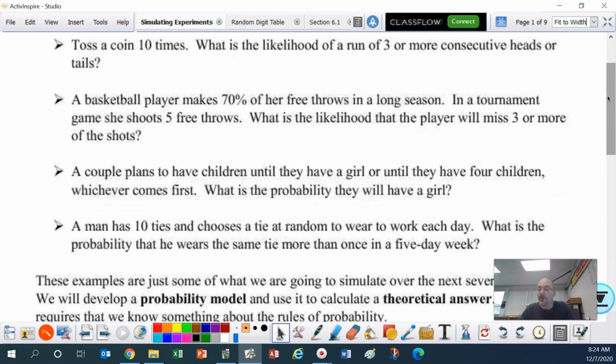Here are the first 4 examples. We're going to be tossing a coin. We're going to simulate tossing a coin 10 times. What is the likelihood of a run of 3 or more consecutive heads or tails? A basketball player makes 70% of her free throws in a long season. In a tournament game, she shoots 5 free throws. What is the likelihood that the player will miss 3 or more?